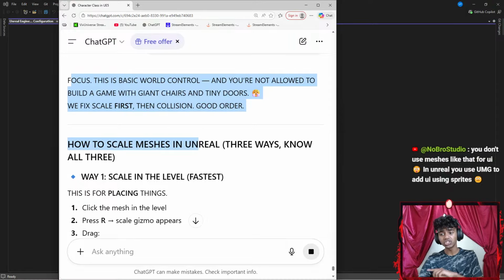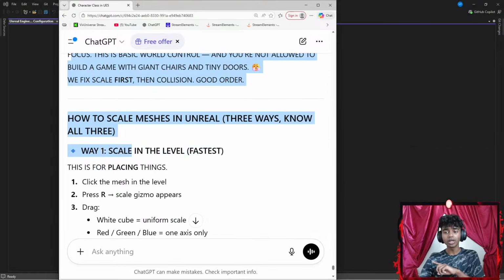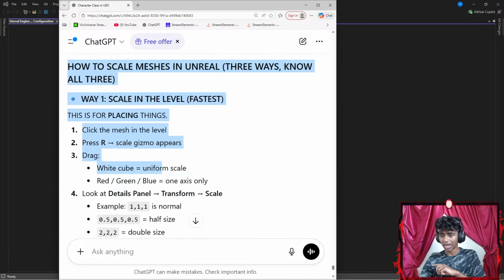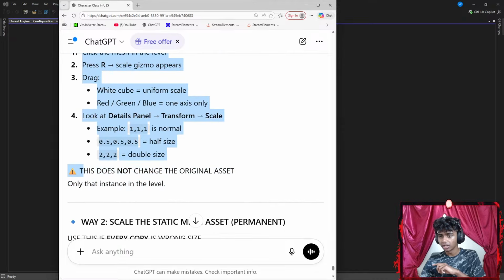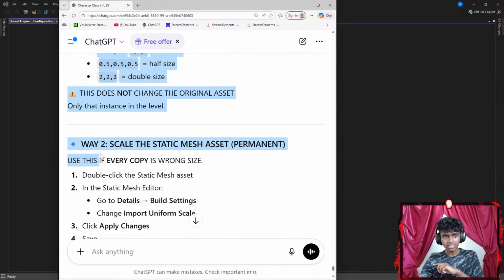Okay, how to scale meshes in Unreal? There's three ways. Way 1, scale in the level, fastest. Press R, the scale gizmo appears. Drag the white cube for uniform scale, or red, green, blue for axis. Okay, this does not change the original assets, I see.